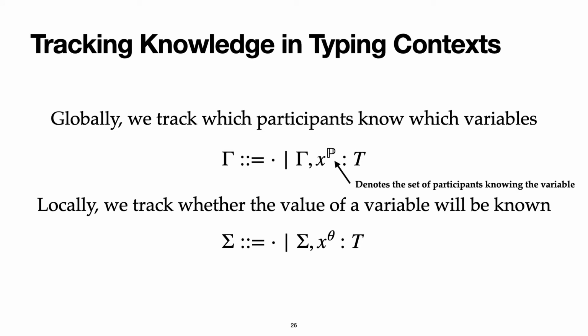At the local level, we annotate a variable with a multiplicity that we can choose between 0 or omega. 0 indicates that the variable is irrelevant, so only the type information can be used, not its actual value, and omega indicates both the type and its actual value are known. Since we have a refinement type system, despite the value not being known, its type information can still be helpful when proving properties.